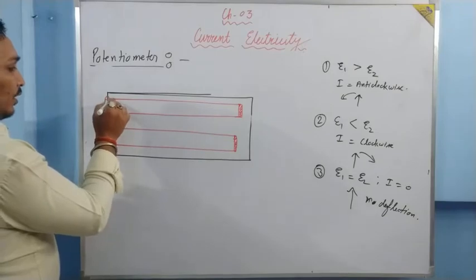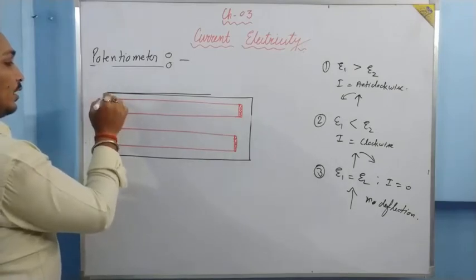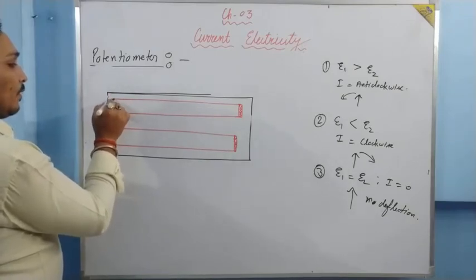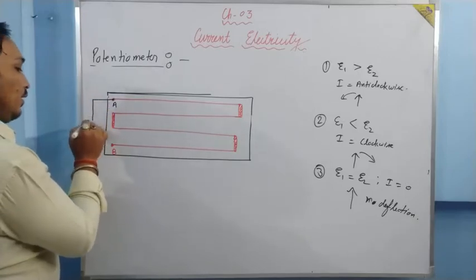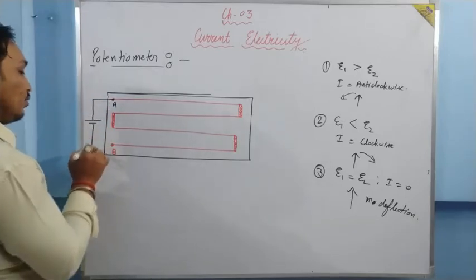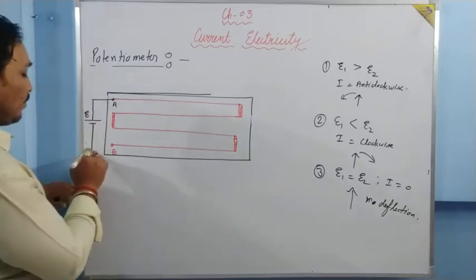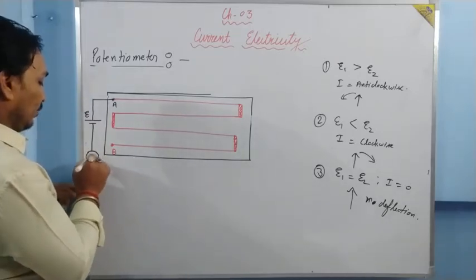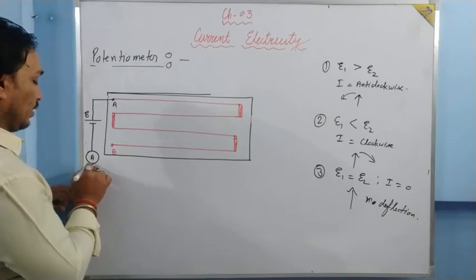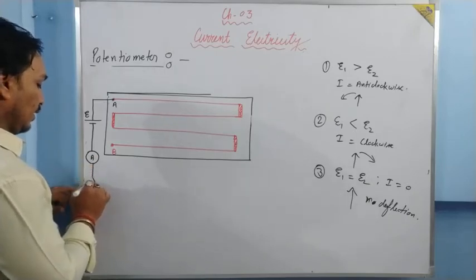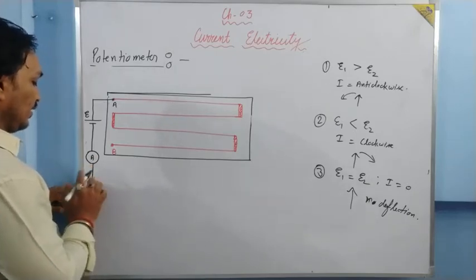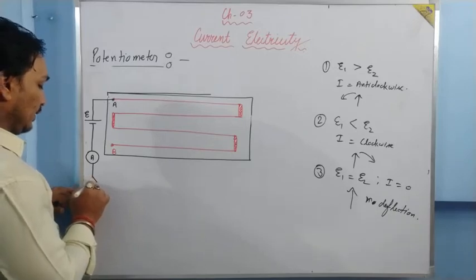To A, this point is your A, we connect a cell, and this is your standard cell of say EMF E. We connect an ammeter to find the value of current. We connect a switch, a key.